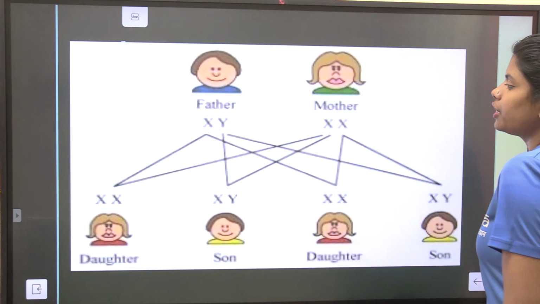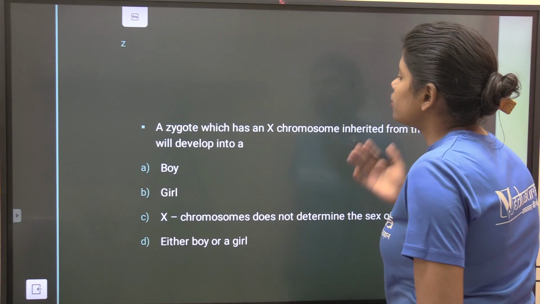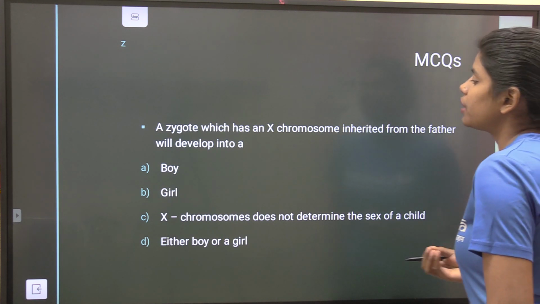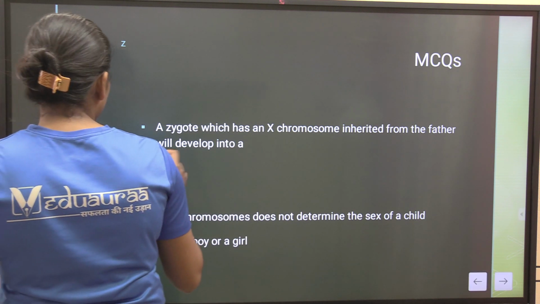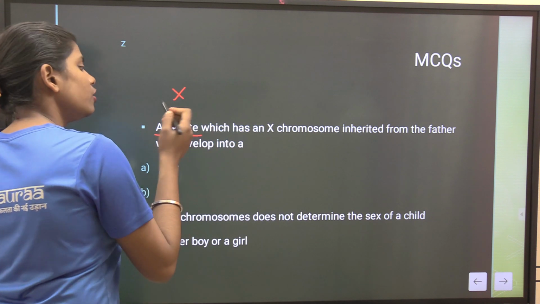Now let's come to the next question. A zygote which has an X chromosome inherited from the father will develop into a... We know that all zygotes have X as a common chromosome.